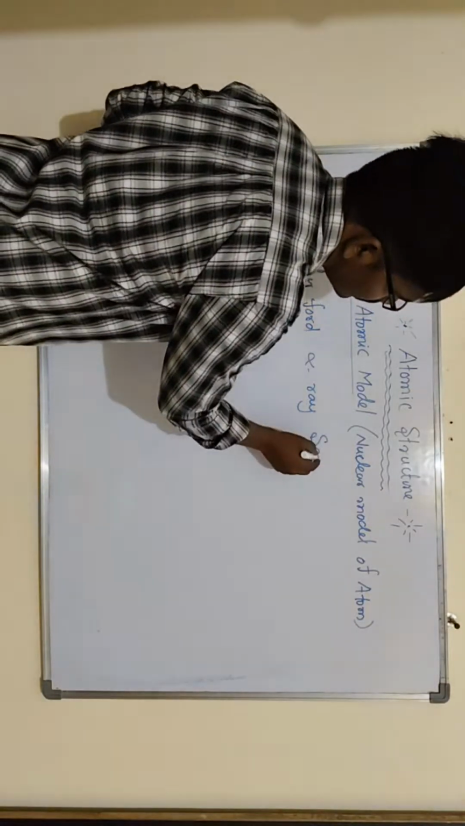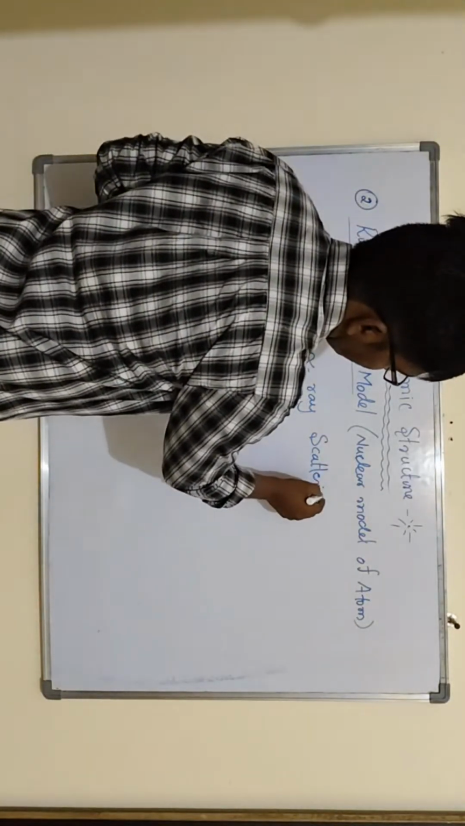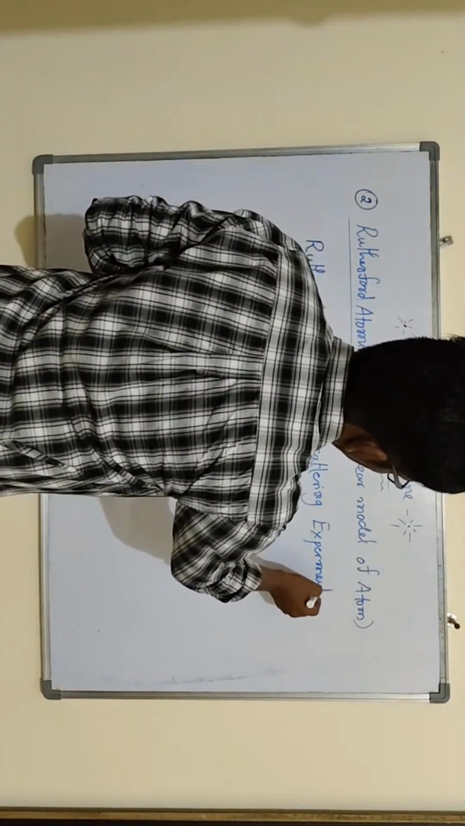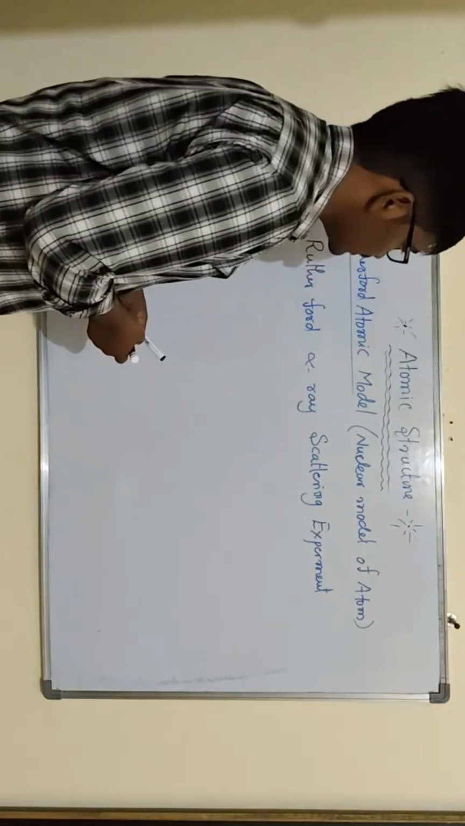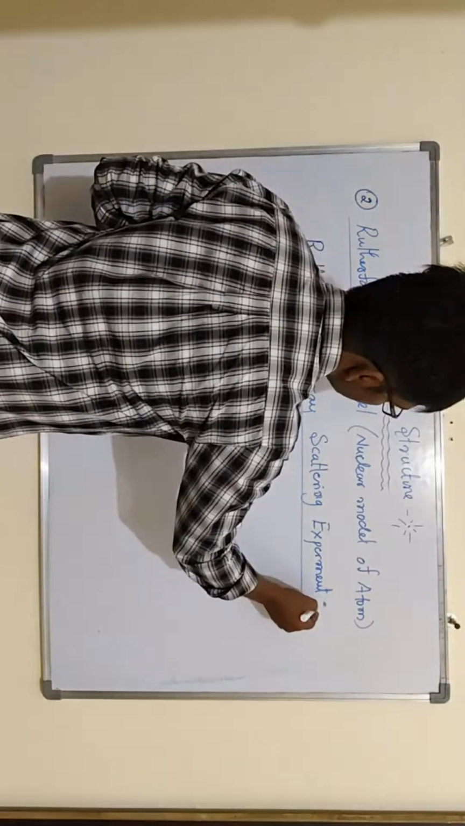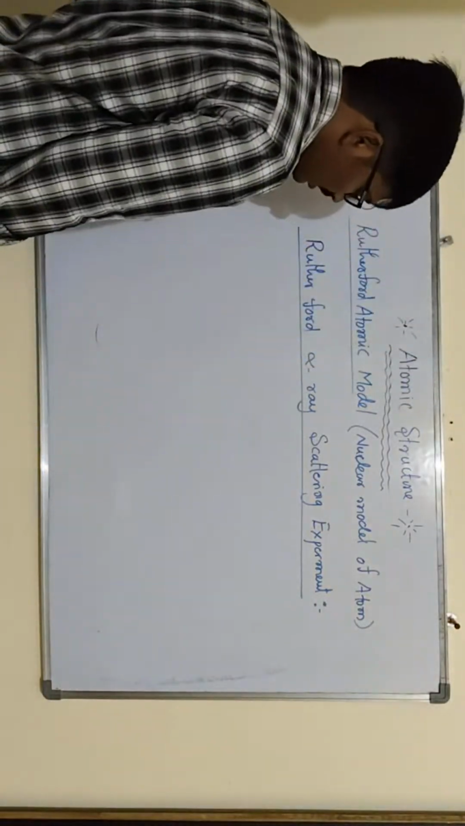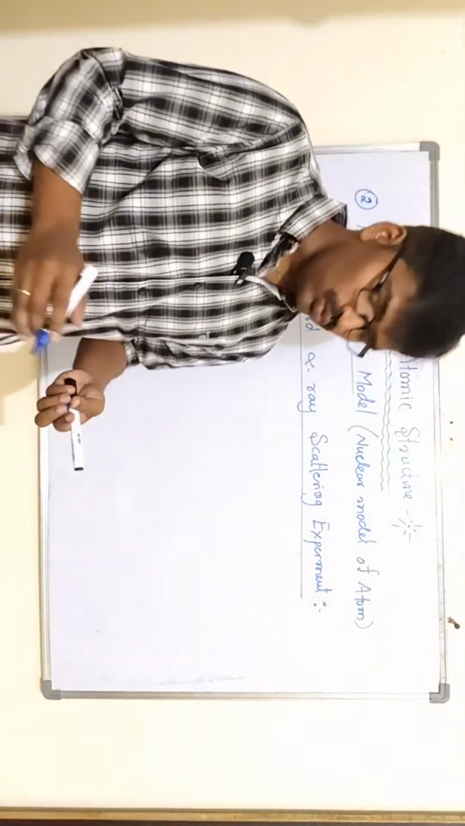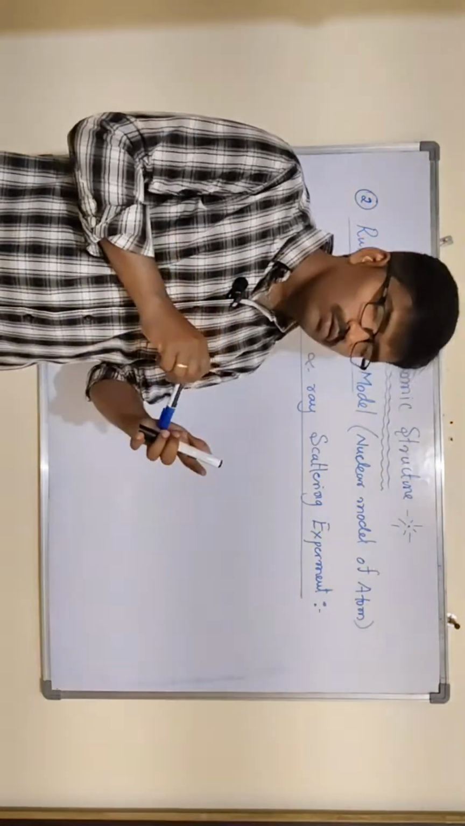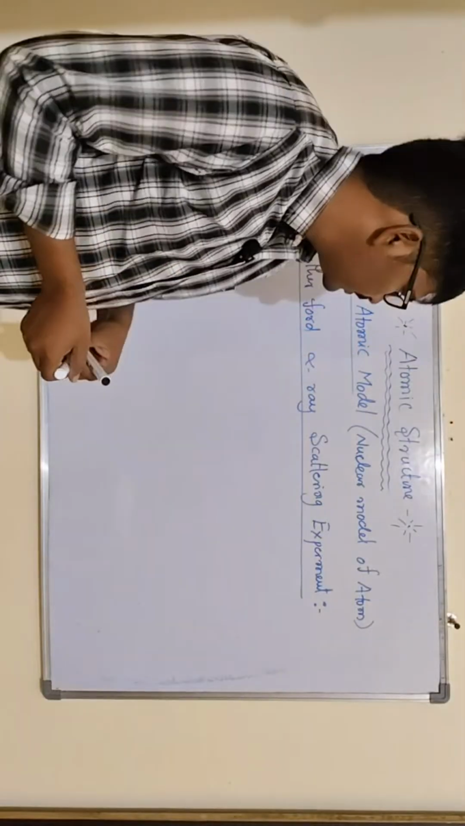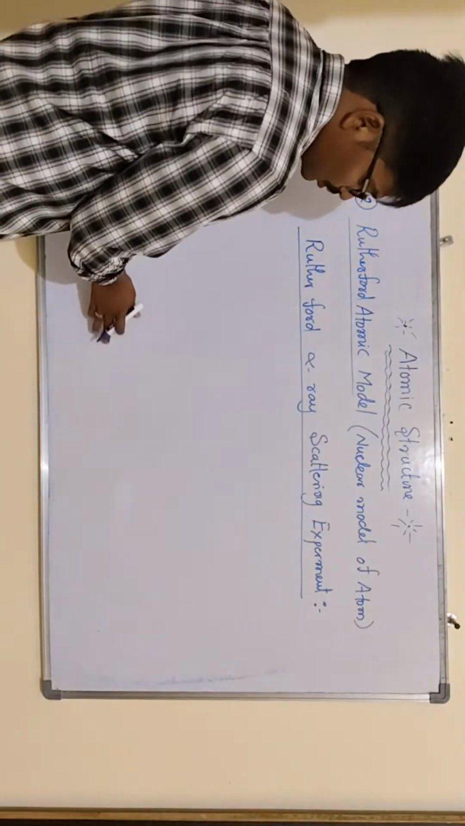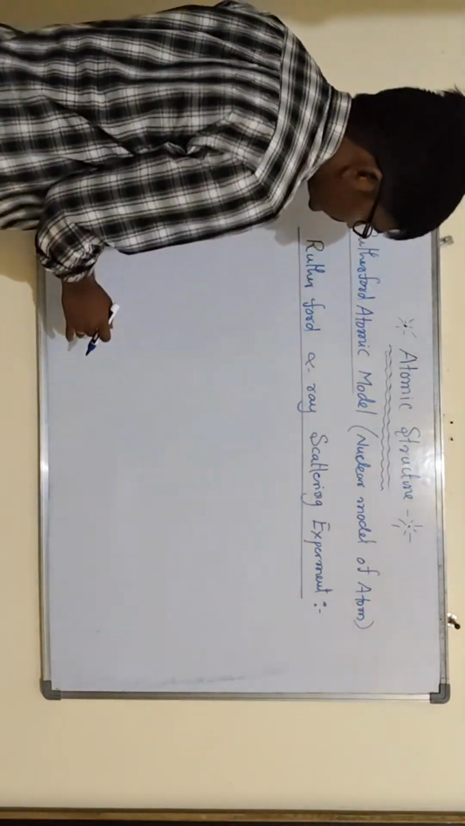Alpha ray scattering experiment. This is mentioned. So what is the alpha ray scattering experiment? Here alpha rays are passed through a thin gold foil. Then how do the alpha particles behave with that gold foil? Based on that experiment, the model was given.